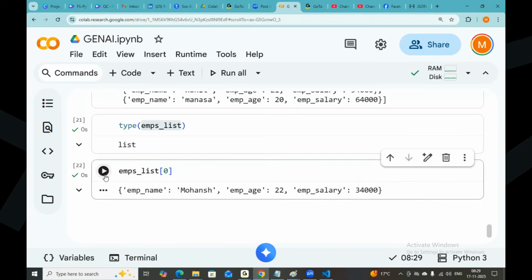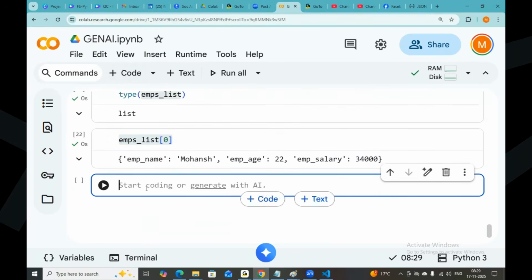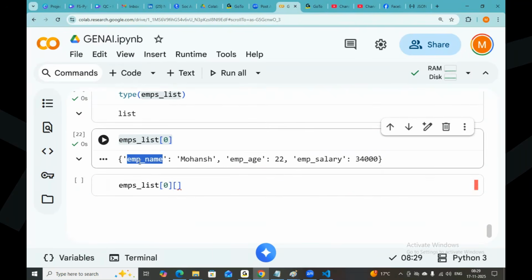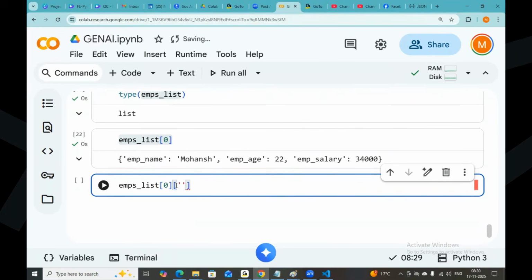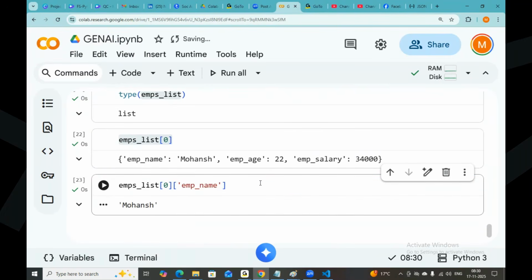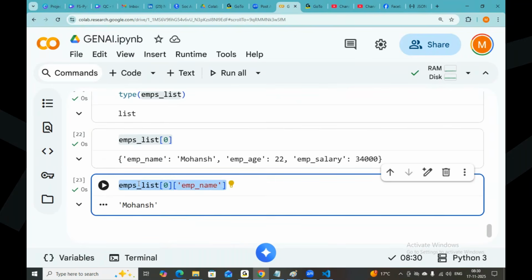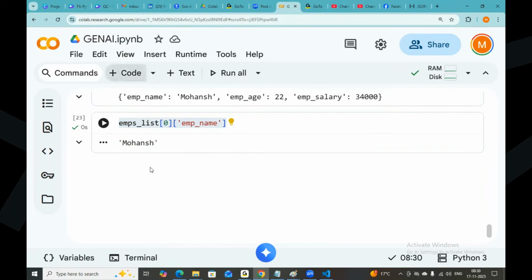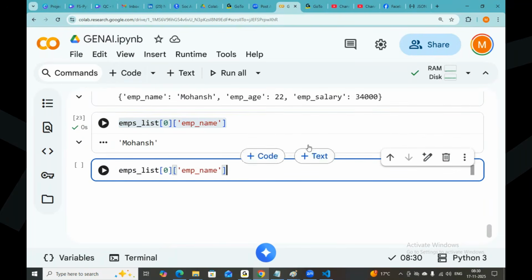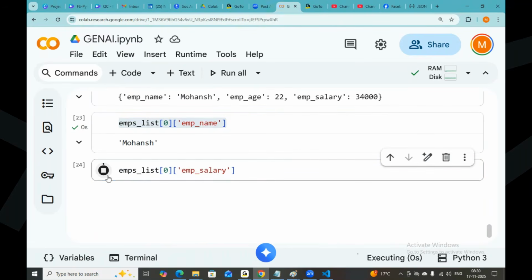I want to get only the employee name from this, of emp name. That is Mohansh. I want to get only the salary. Yes, emp salary. I am able to see it.